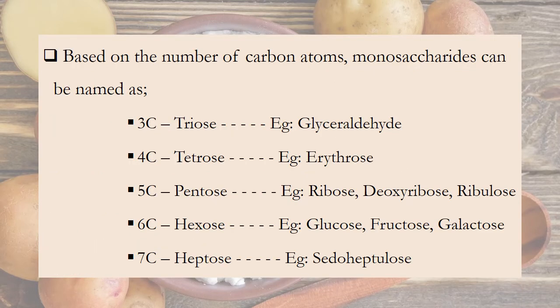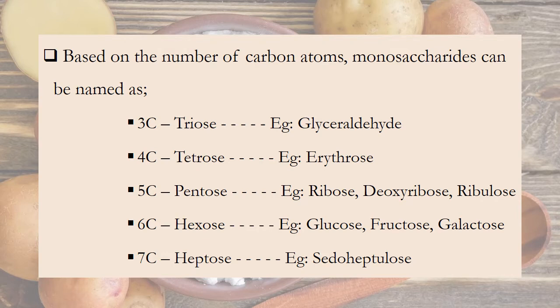Based on the number of carbon atoms, monosaccharides can be named as the following. Monosaccharides that contain 3 carbon atoms are known as triose. An example for triose is glyceraldehyde. Monosaccharides that contain 4 carbon atoms are known as tetroses. An example for tetrose is erythrose.